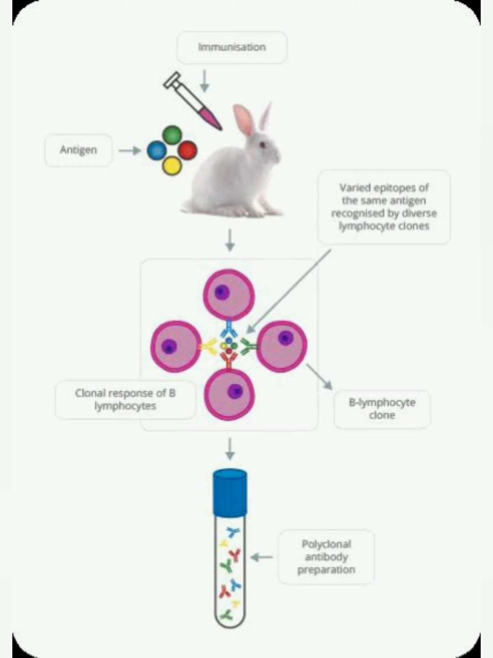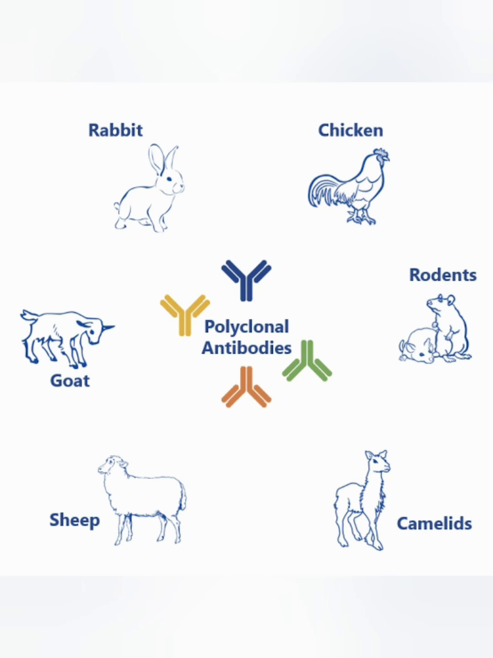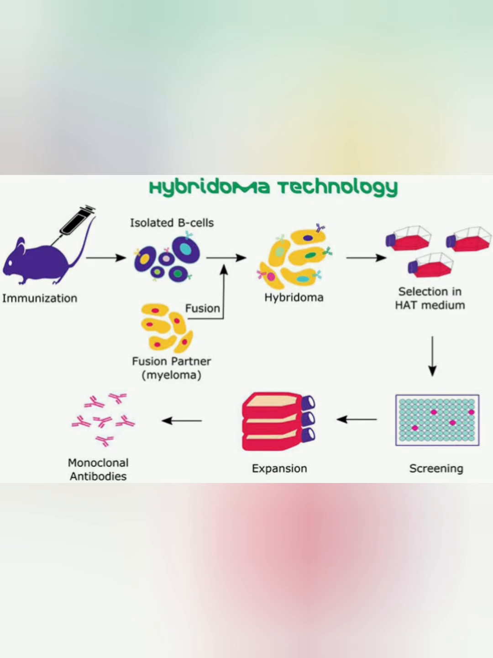Polyclonal antibodies are produced in humans, and in the same way these are produced in experimental animals. But monoclonal antibodies are not produced in the same way as polyclonal antibodies. Instead, the tissue culture method is used to produce monoclonal antibodies. The method is known as hybridoma technology, which we will learn in the next video.